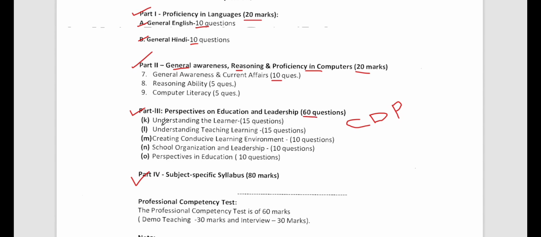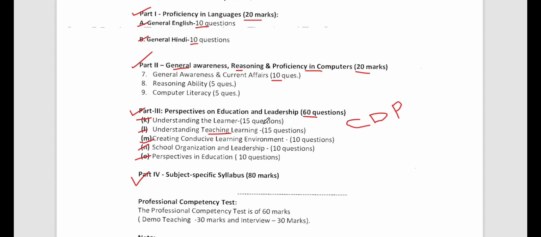So what you do here, we have understanding the learner. So first unit is understanding the learner. Second one is understanding teaching learning. We have to understand what we mean by teaching and learning. Now creating conducive learning environment, this we have to understand. School organization and leadership. Then perspective in education. What are the perspectives, what are the modern thinkers, the historical thinkers, those things we'll discuss here.